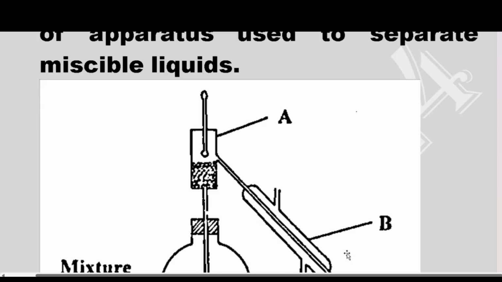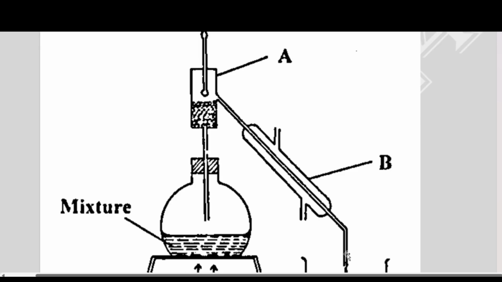So the process here is fractional distillation. Fractional distillation works on a condition that we have two liquids that are miscible, with different but close boiling points. When we are heating, the one that has the lower boiling point will be the one to vaporize first, leaving the other one that has a higher boiling point.